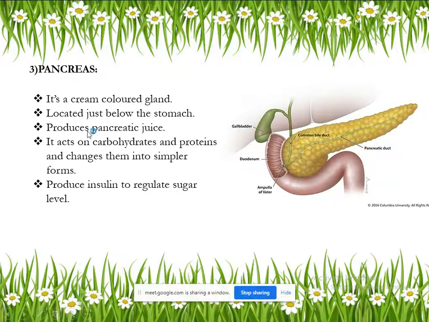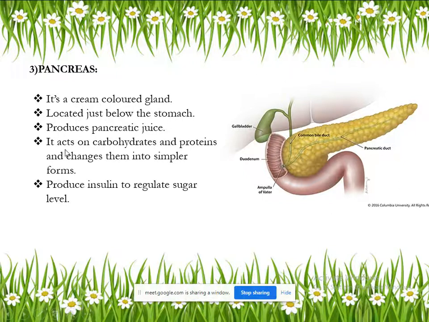And here, pancreas will also produce the digestive juices. Which type of juices? That is pancreatic juice. Liver, which type of juice it will secrete? Bile juice. And pancreas? Pancreatic juice.